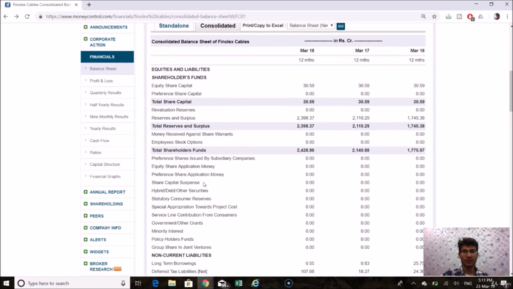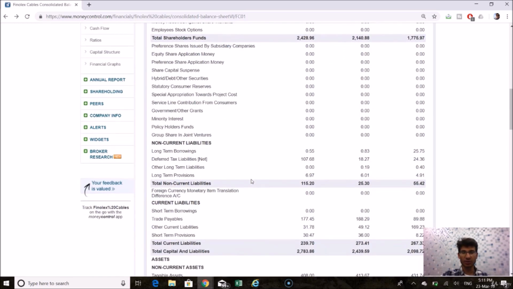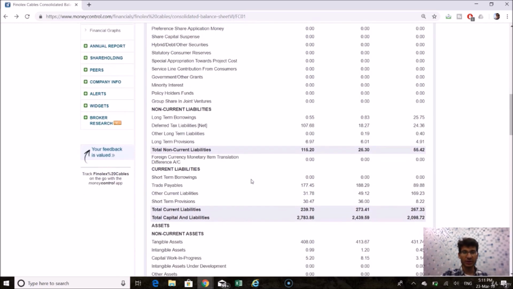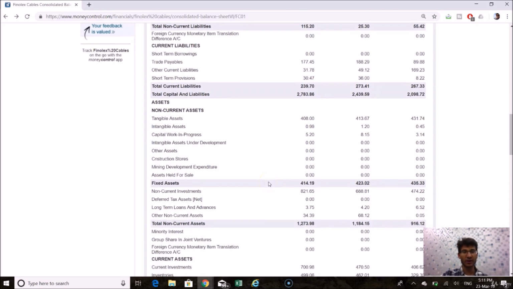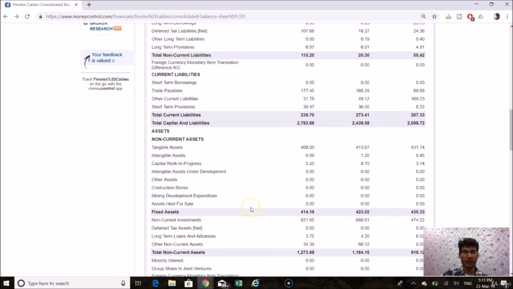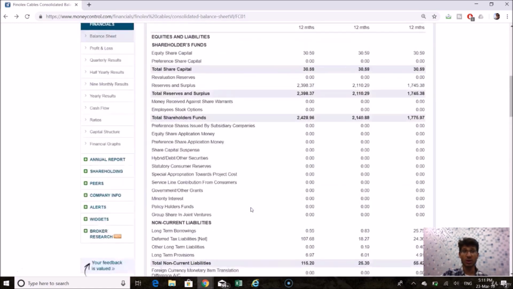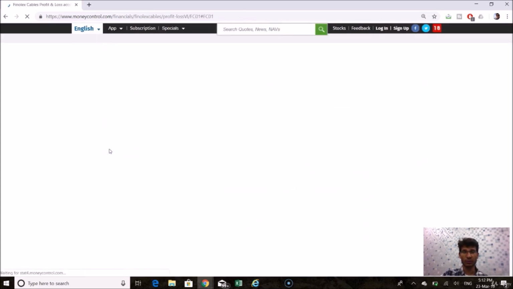and coming on here, we see that in consolidated also the company is not holding a lot of debt in its balance sheet. So from that point of view, the company is good. On the asset front, the company has fixed assets of around 414 crores and total current assets of around 1200 crores. As we saw earlier, the market cap of the company is around 7400 crores.